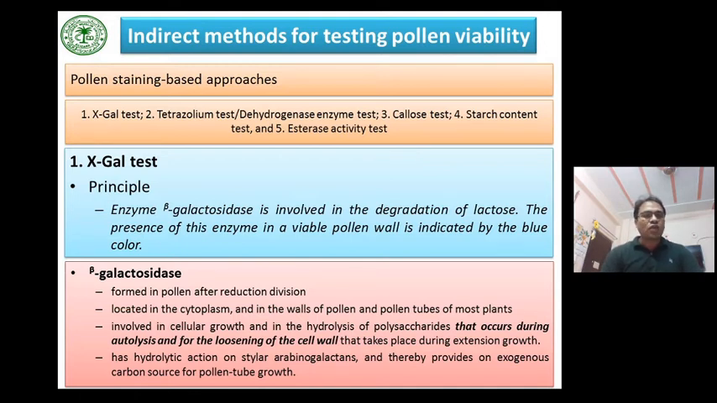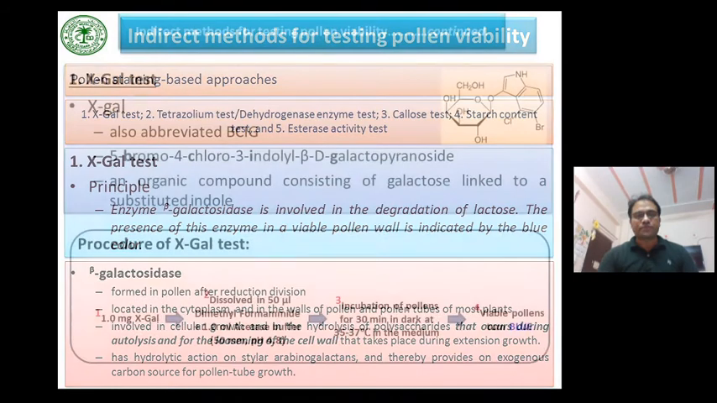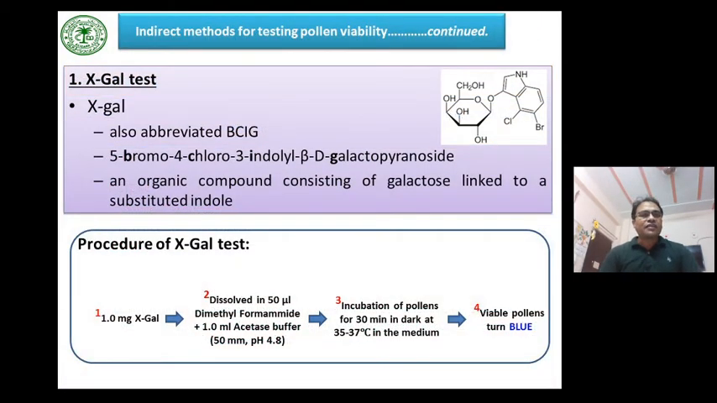It is involved in cellular growth and in hydrolysis of polysaccharides that occurs during autolysis and for the loosening of the cell wall. It has hydrolytic action on stellar arabinogalactans and thereby provides an exogenous carbon source for pollen tube growth. The X-gal test is also abbreviated as BCIG, 5-bromo-4-chloro-3-indolyl beta-D-galactopyranoside. It is an organic compound consisting of galactose linked to a substituted indole.